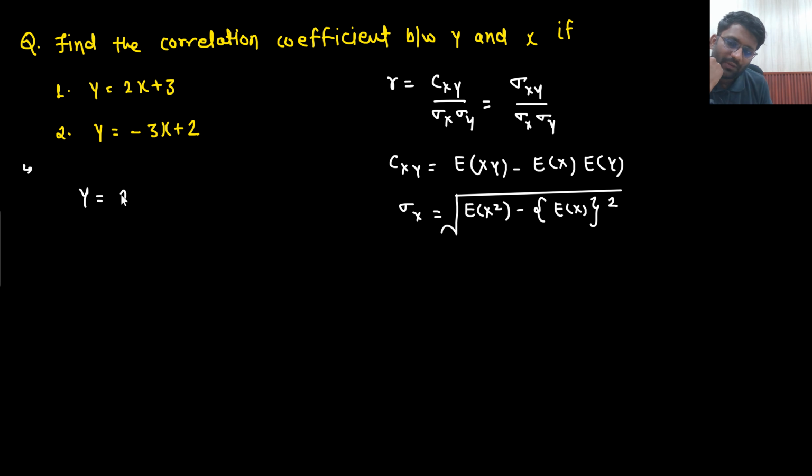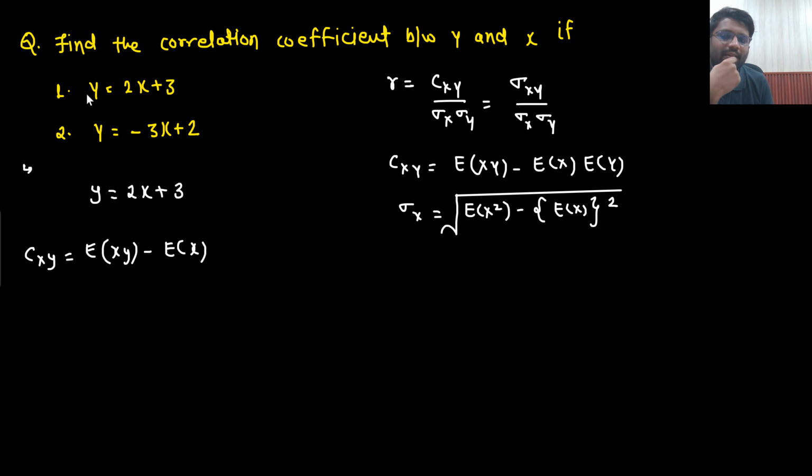So what is given? y equals 2x plus 3. First of all, they are the variables. So what am I finding out? First, I need to find out the covariance. Let's do it in one line only. It would be expectation of xy minus expectation of x. I am treating them as data, not as random variables. They are simple variables, simple data. Expectation of xy minus expectation of x dot expectation of y.